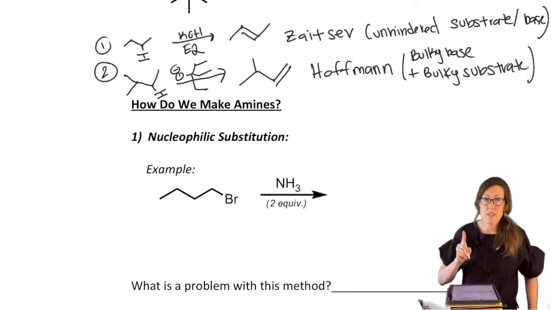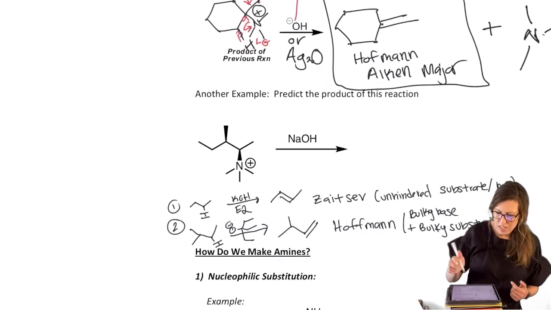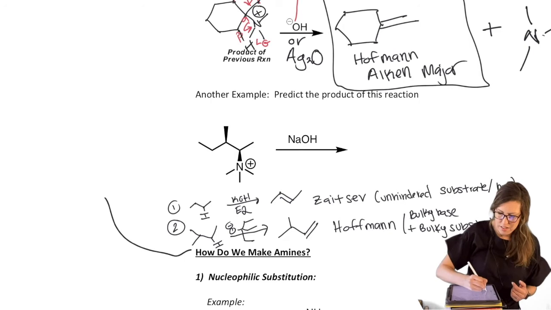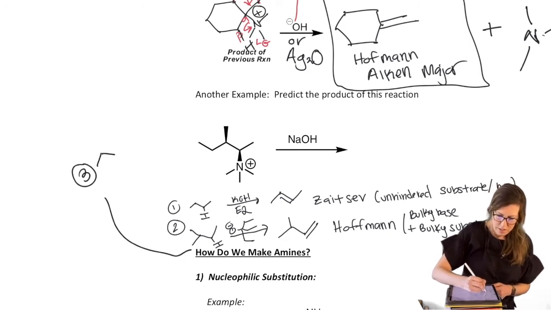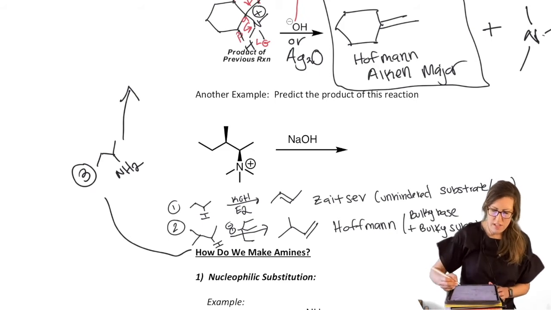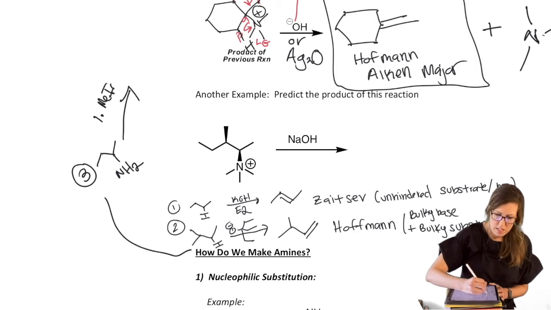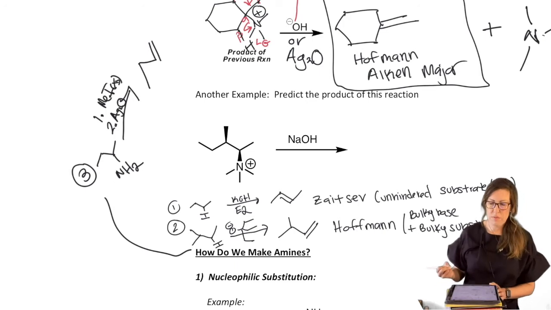So how is what we're doing here different? Number 3, which is now we're taking a bad leaving group, an amine, and then we're doing the two steps that you'll see over the arrow. So 1, excess methyl iodide, that turns it into a good leaving group, then 2, KOH or Ag2O. So then we get our Hofmann alkene as well.